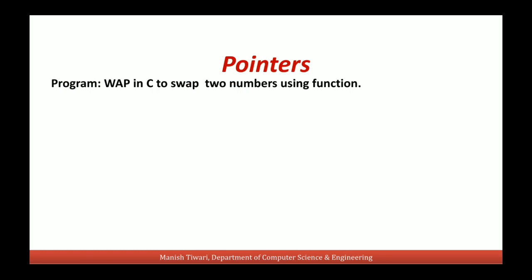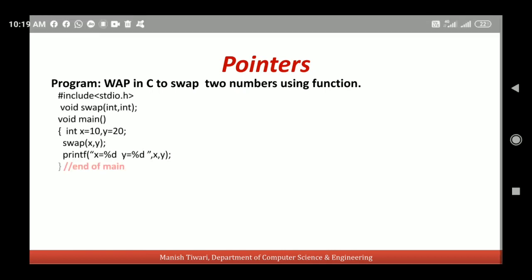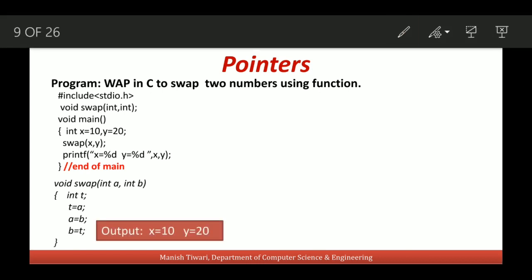Let's see another example. In this example, I want to swap two numbers using a function. If we use call by value method, we will not be able to swap these numbers. You see here I am calling this function swap by passing the values of x and y. And in this definition we are receiving the values of x and y in the variables a and b, and we are swapping the variables a and b actually. But they cannot swap the values of x and y. So after calling the function swap, when we print the values of x and y, they will be as they are.